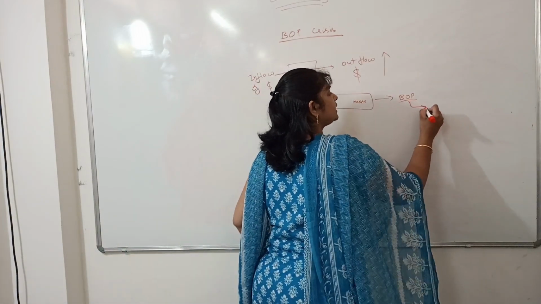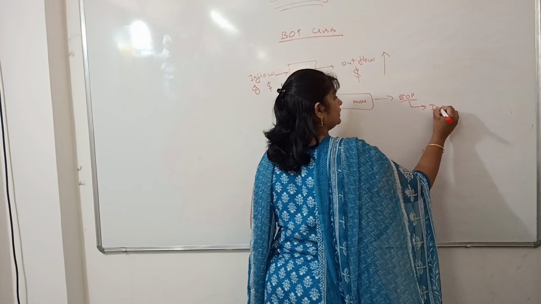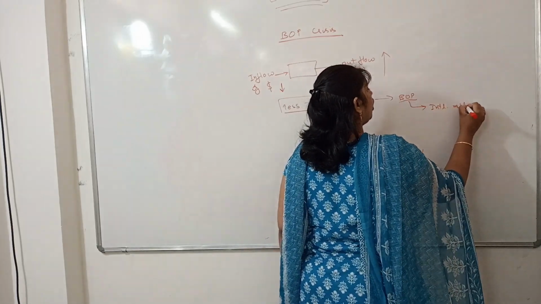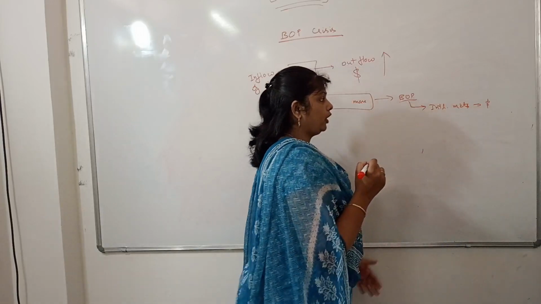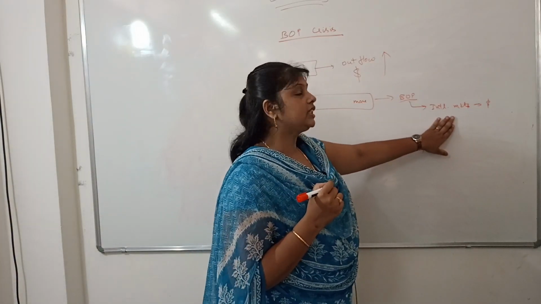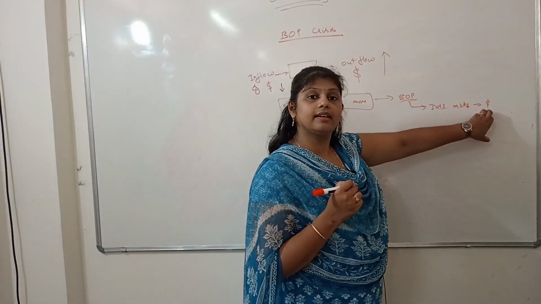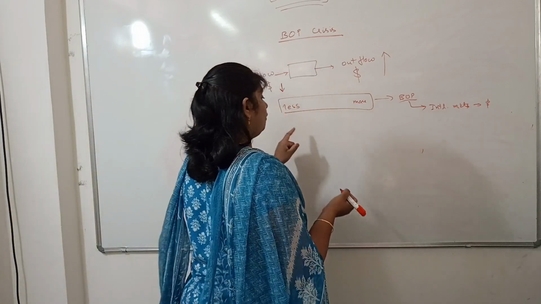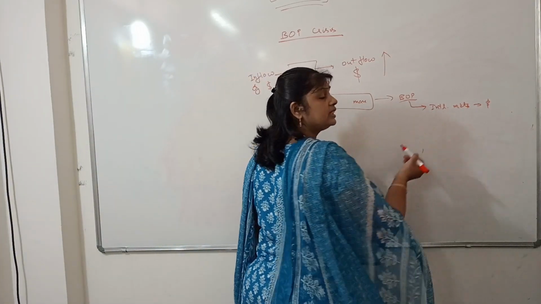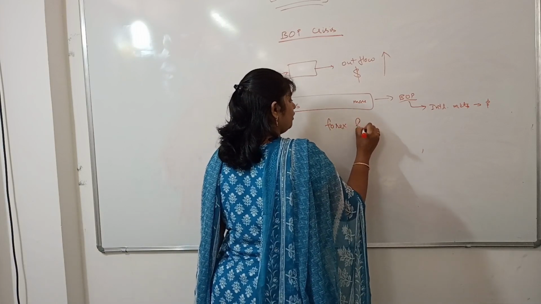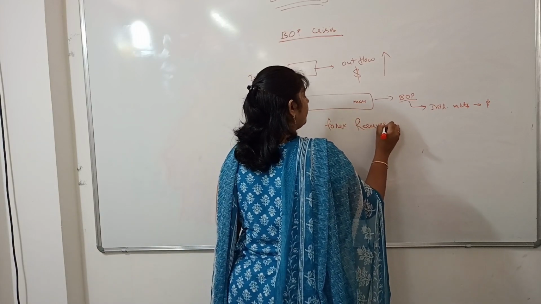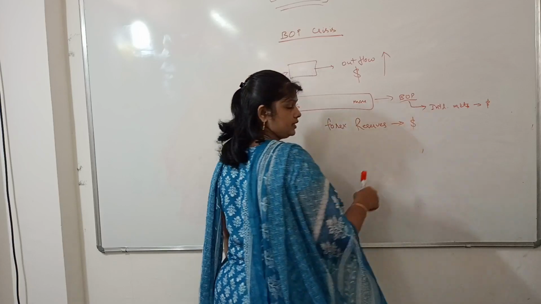We do payments in the international markets in dollars, not in rupees, right? Whatever products we buy from the international markets, most of them are traded in dollars. So when we want to trade in dollars in the international market, we need to have forex reserves, foreign exchange reserves in dollars.